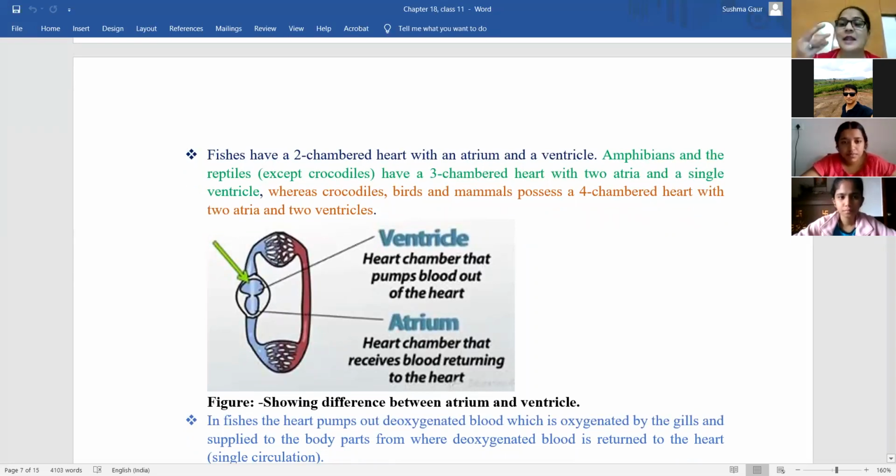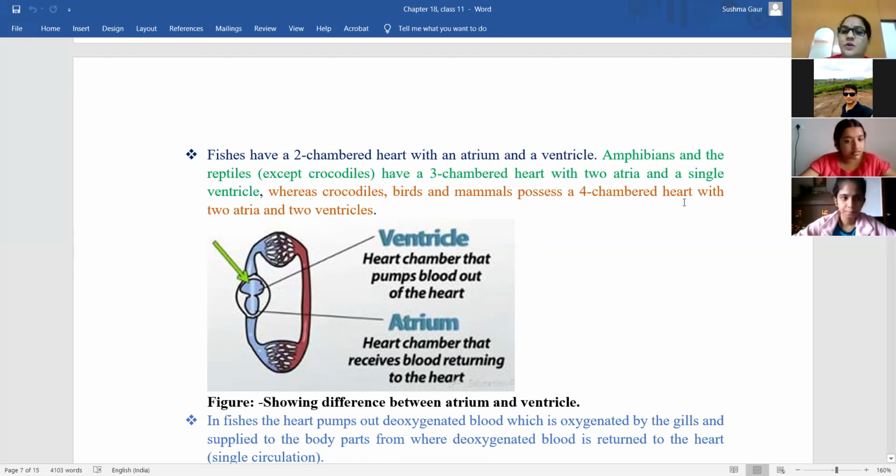You can also remember this: A is the first letter, the first alphabet. So A comes first, blood will come in through it, and V comes after A, so blood will go out of the heart through it. If there is confusion, remember that A comes first. First blood comes into the heart, then it is oxygenated, then it goes out. So atrium is responsible for receiving the blood to the heart, and ventricle is responsible for pumping the blood out of the heart. You can remember it like this only.